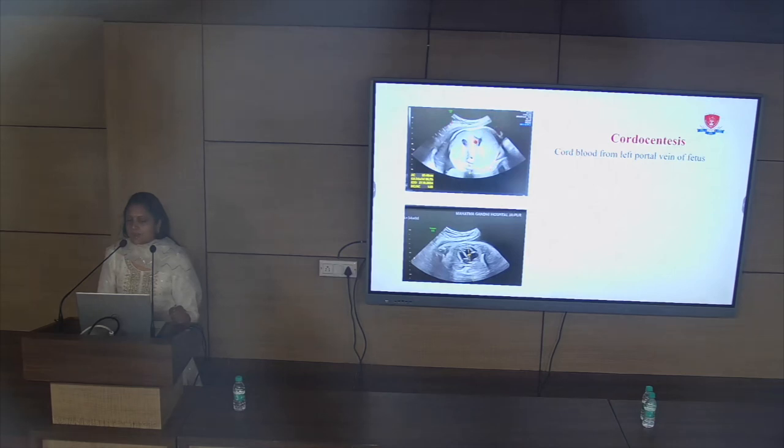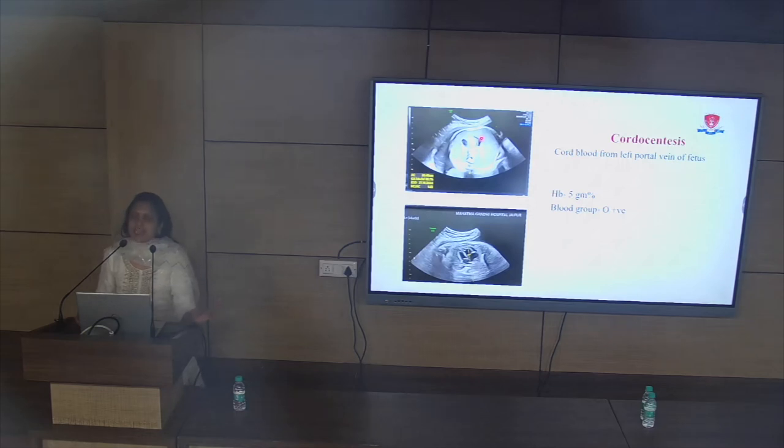So we take the blood from this site, and when we sent it for testing, we found that hemoglobin was 5 gram %. It was severe anemia, and the blood group of the baby was O positive. Our NICU colleagues know that if we deliver a severely anemic fetus, then NICU mortality is around 25 to 30%. It's a high mortality to deliver a baby with severe anemia.